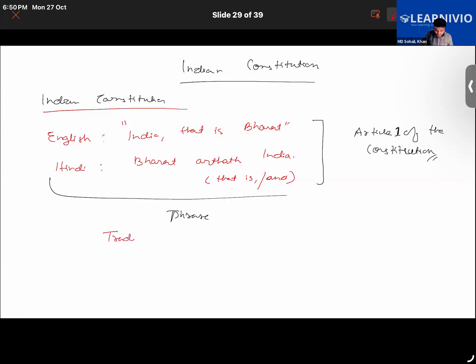So what was the traditional name of India? Bharat, exactly. So the traditional name was kept alive, and the modern name, that is India, was also kept in it. This dual name of India was adopted to bridge the gap between ancient cultural heritage and the modern globally recognized name, that is India. Today, everyone knows India by the name India only. Few foreigners would know India by the name of Bharat.